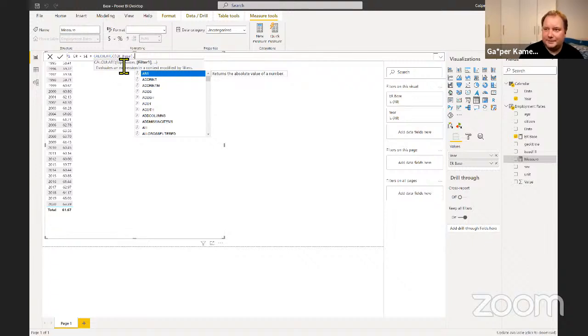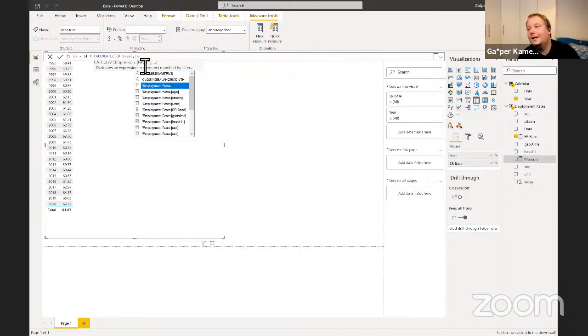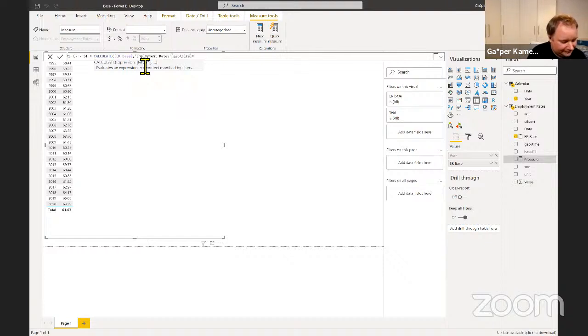Now I did a boo-boo here. This should always include the table name. Now you should always stick to that. Since I only have a single fact table, I'm not really worried about that, but you should always think about it like that. And then I'm going to say, so in the employment rate, there's a geo time column. And if that one says SI, I know that that means that that is actually Slovenia.